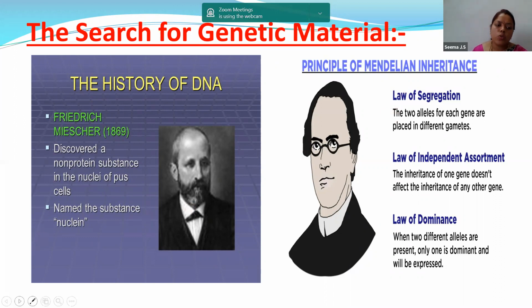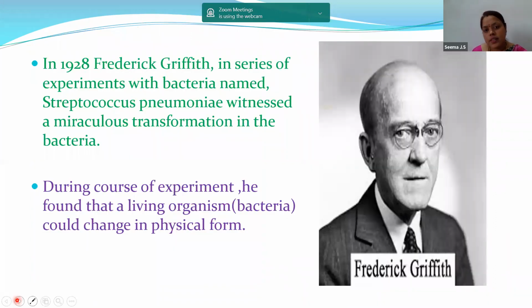So let us know, how did we know that DNA is the genetic material? The major scientist we have to remember in our studies is Frederick Griffith. In 1928, Frederick Griffith, in a series of experiments with the bacteria Streptococcus pneumoniae, witnessed a miraculous transformation in the bacteria.